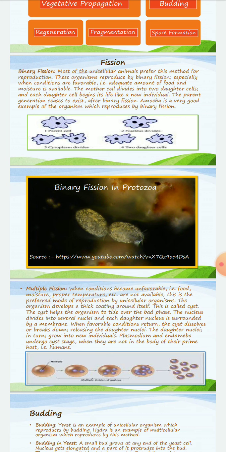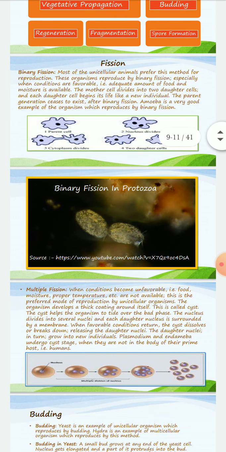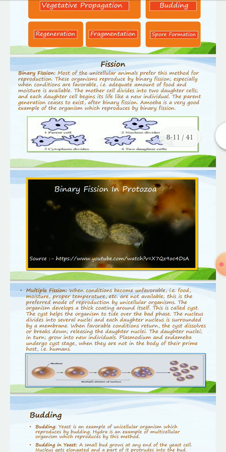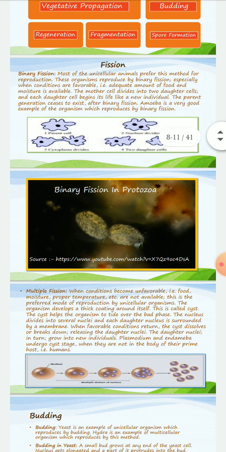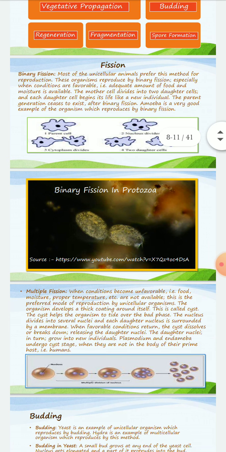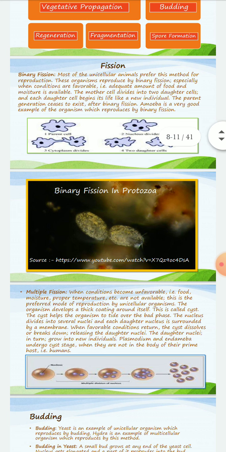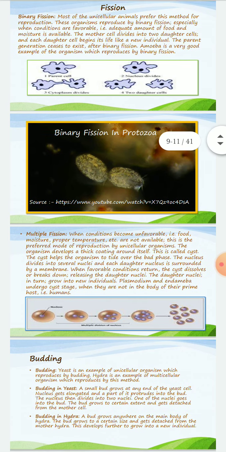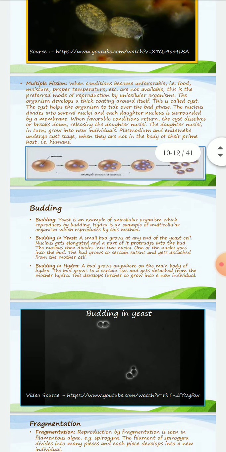So what happens is, the mother cell divides into two daughter cells when an adequate amount of food and moisture is available, and the mother cell ceases to exist. The daughter cells exist individually, and they perform their own functions. They live their own life, and amoeba is a very good example of this. Binary fission in protozoa, you can have a look at it on the YouTube channel.